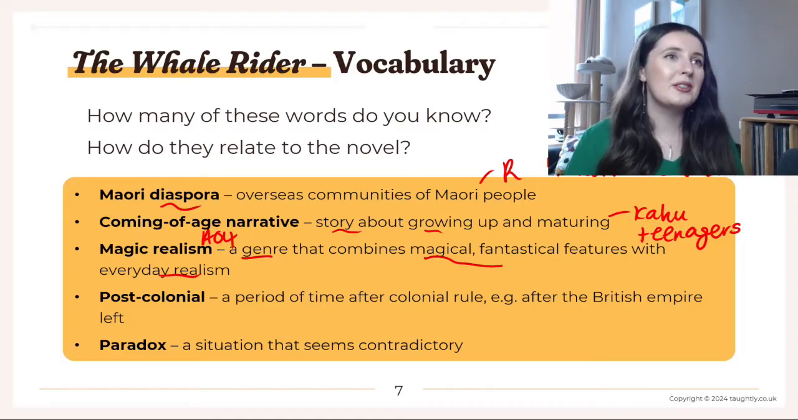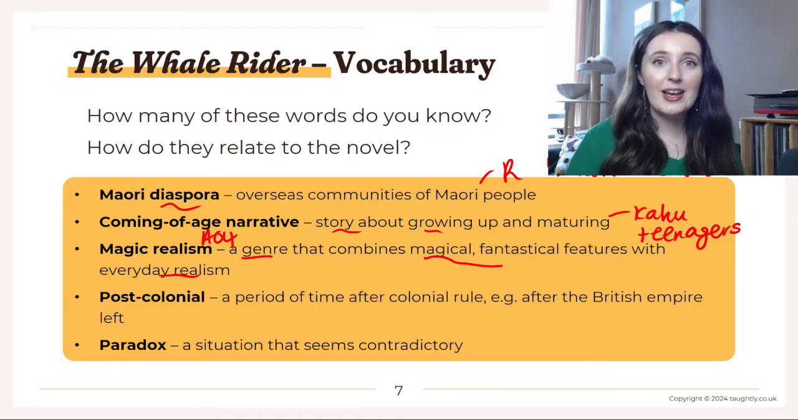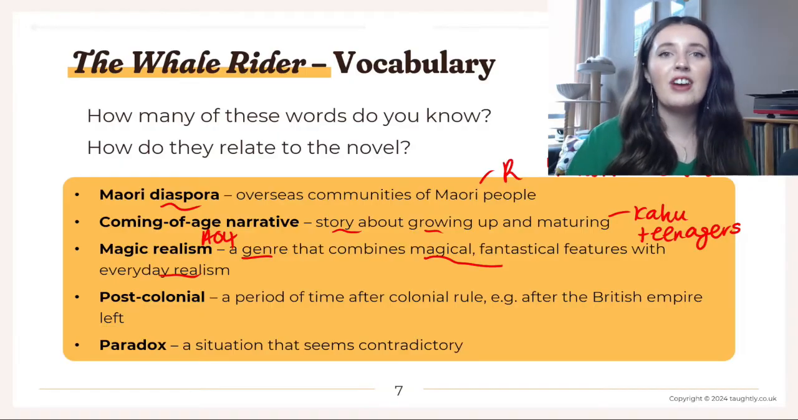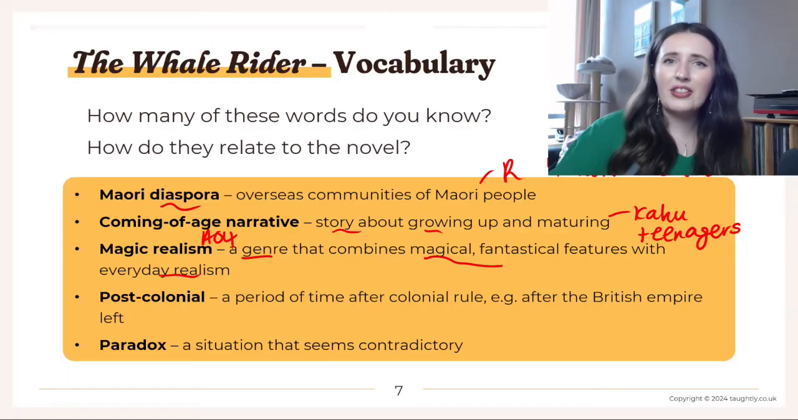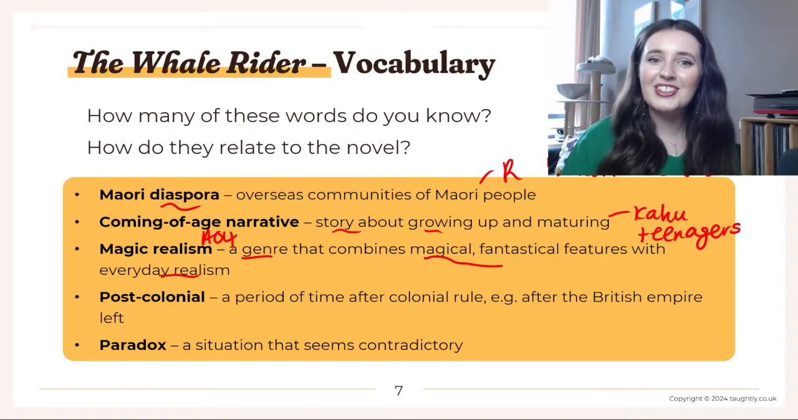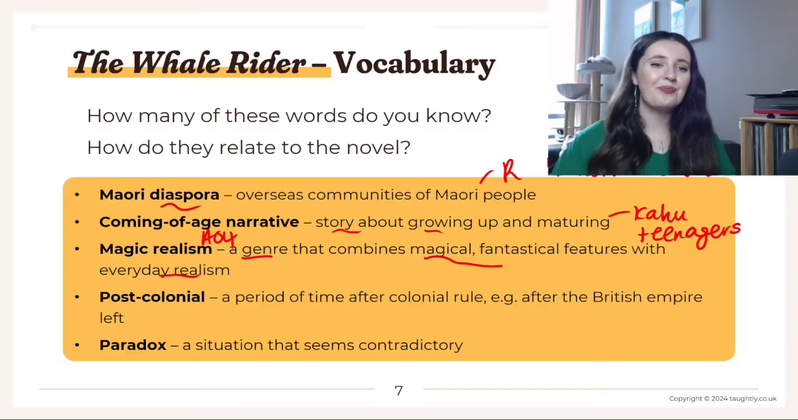The bit that really comes to my mind is when Rawiri goes to Australia, particularly when he goes to Bondi Beach, to bawdy, brassy Australia. So very much set in our present day world, something that we can recognise as the real world around us. But at the same time, we've got this little girl who can talk to whales, right? So we've got magic realism.